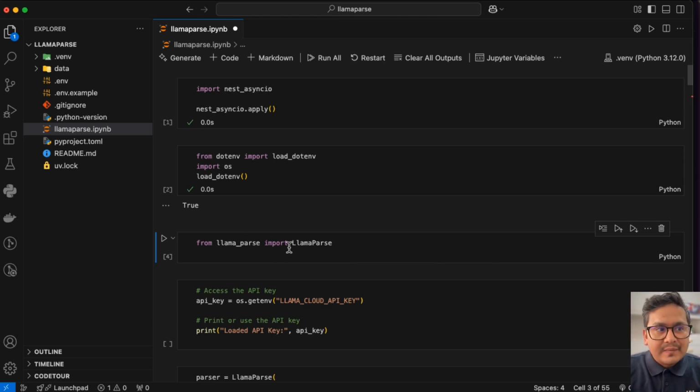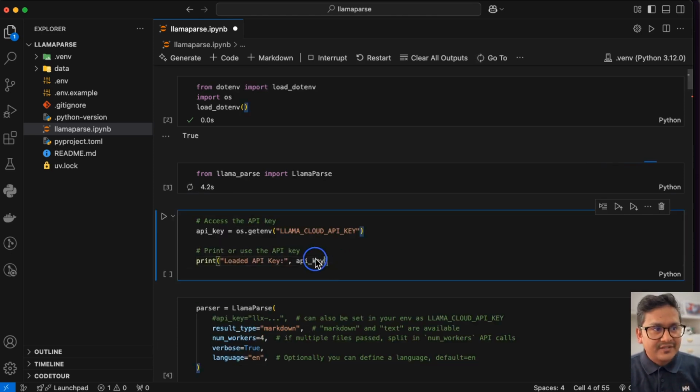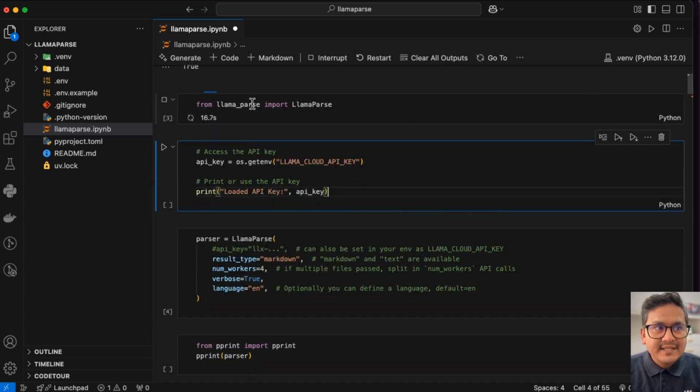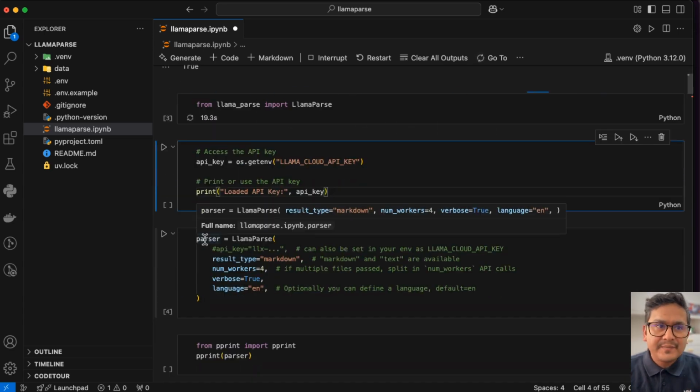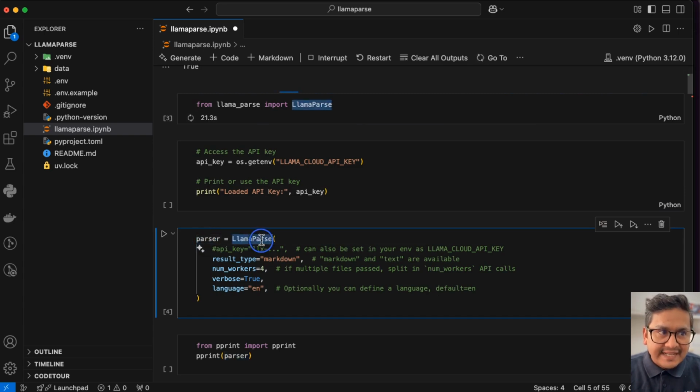And now from LlamaParse, we can import. You can just run this cell. I'm not going to run this, but you can print it. The environment variable that you have set in the .env will be shown here. So yeah, when this is running here, what I can do is simple things. Just parser. You can have the LlamaParse, and there are different arguments that I just showed you in the UI, right?